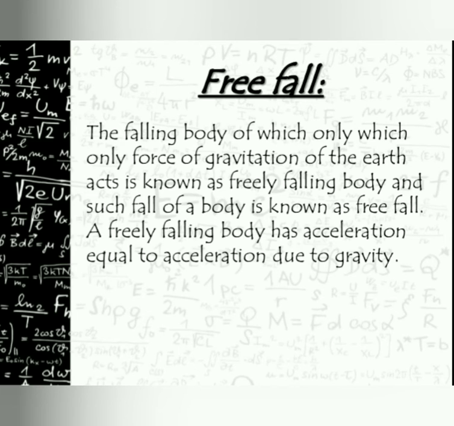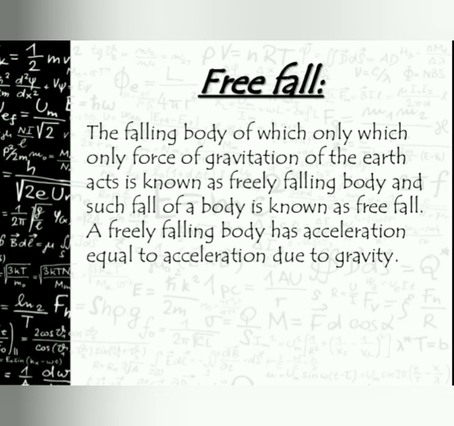A falling body on which only the force of gravitation of the earth acts is known as a freely falling body, and such a fall of a body is known as free fall. A freely falling body has acceleration equal to the acceleration due to gravity.